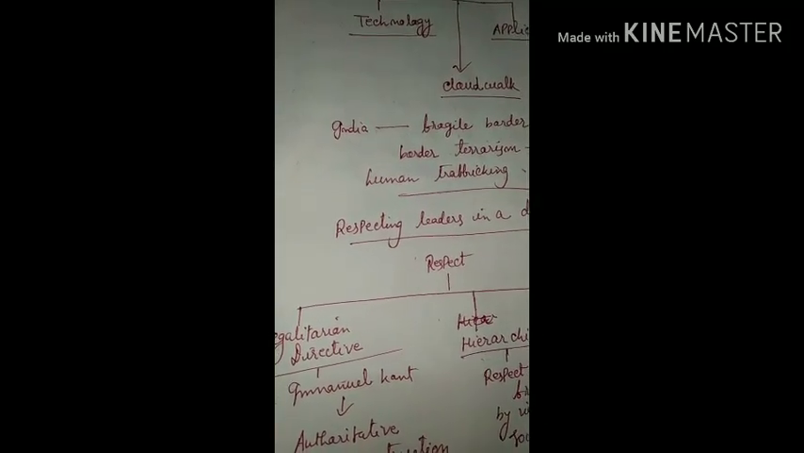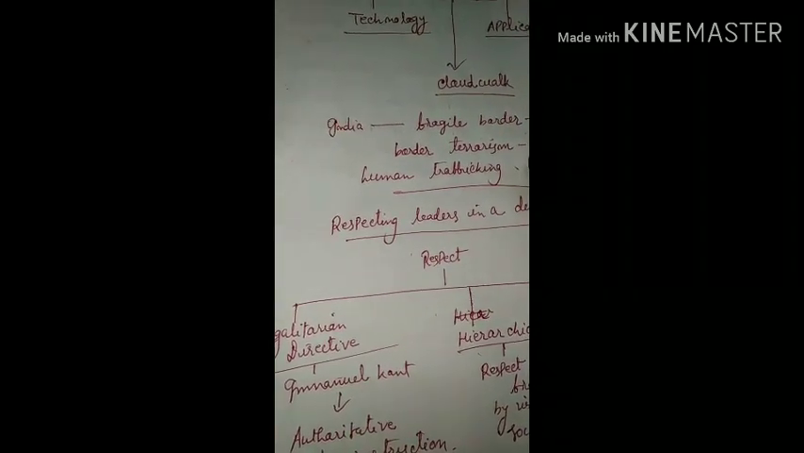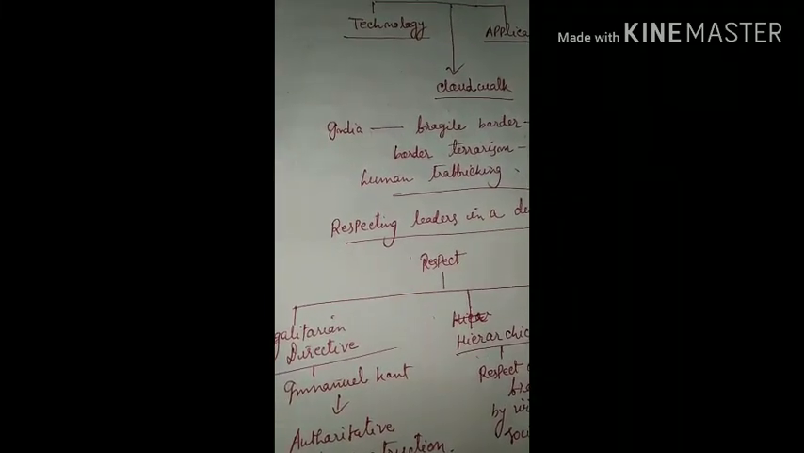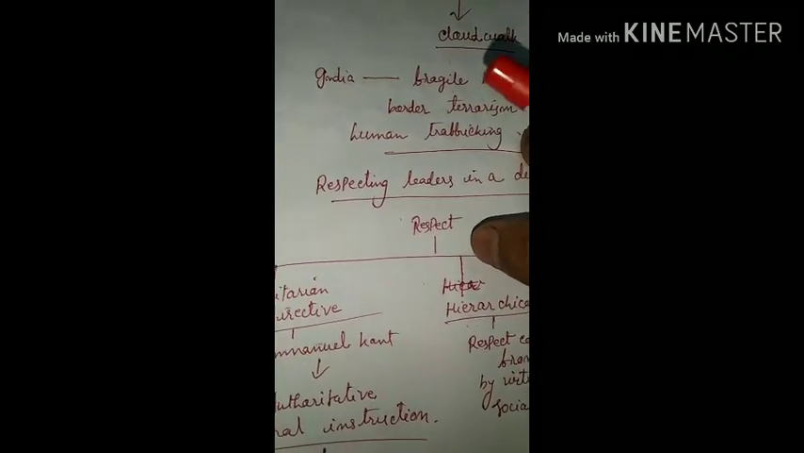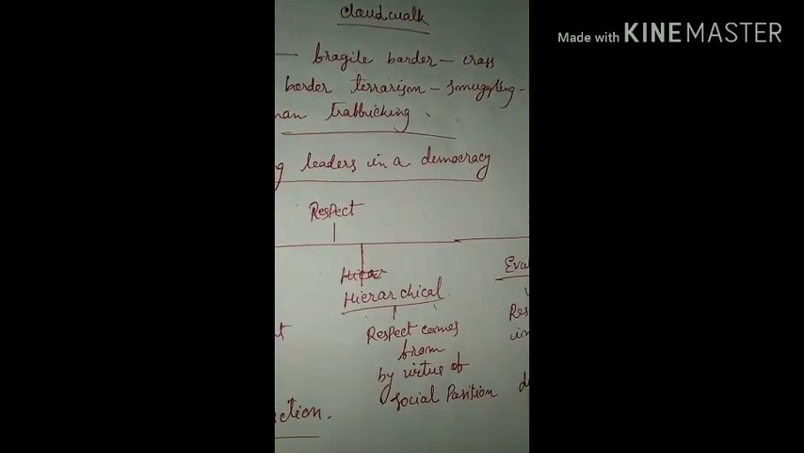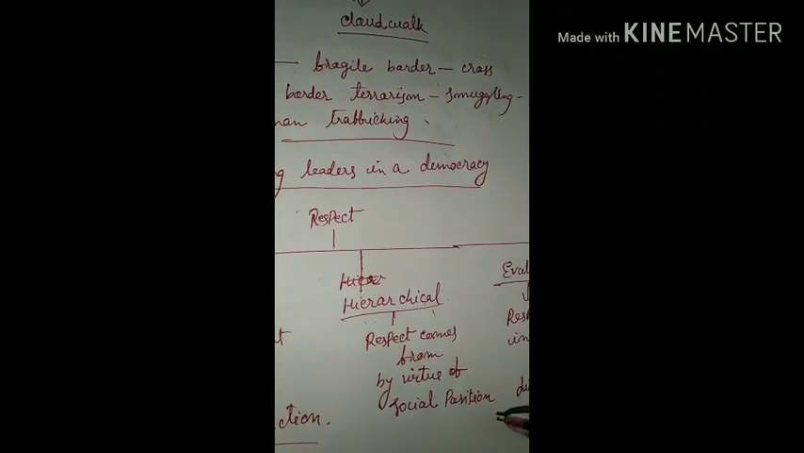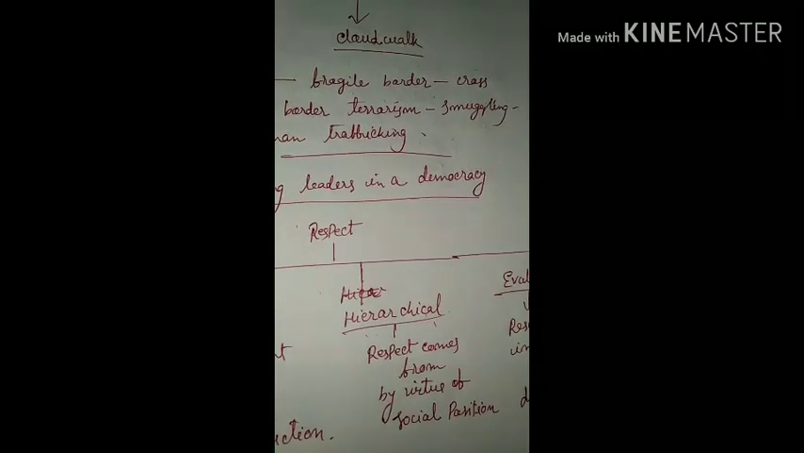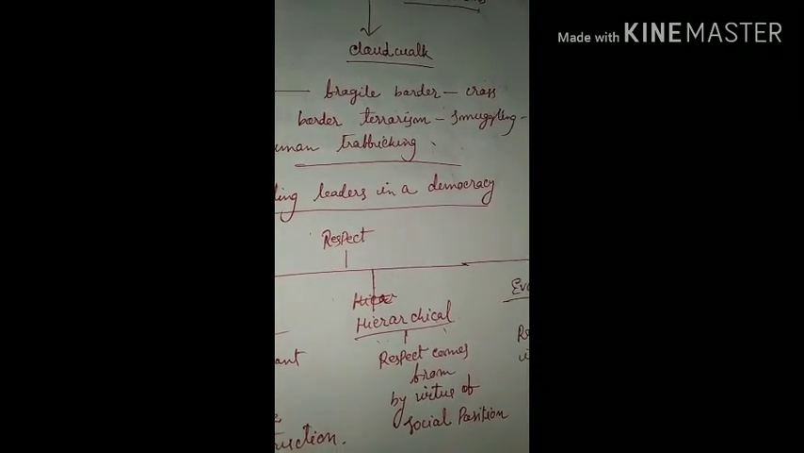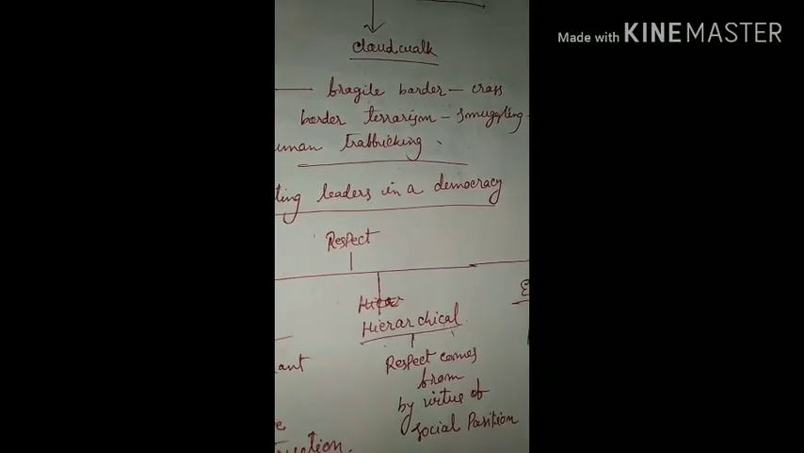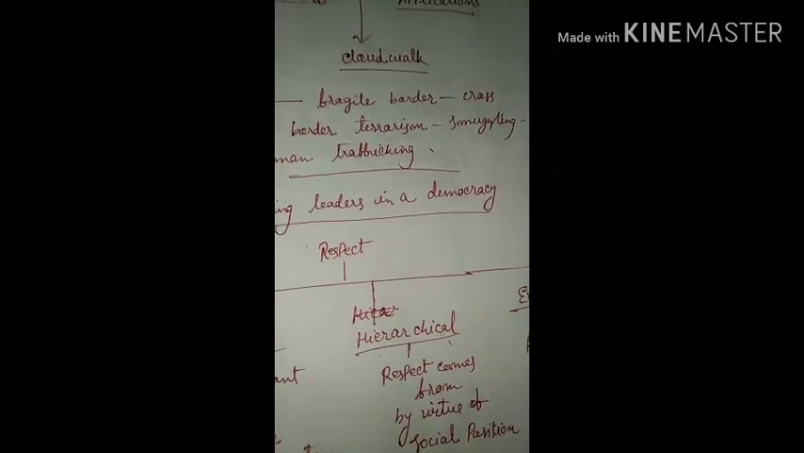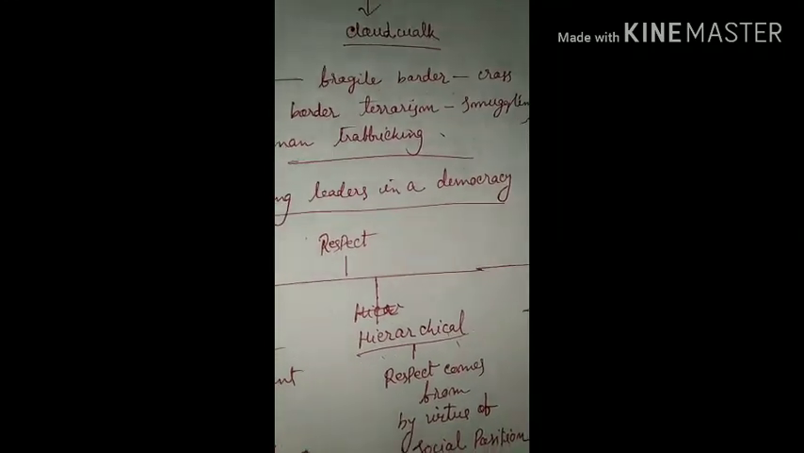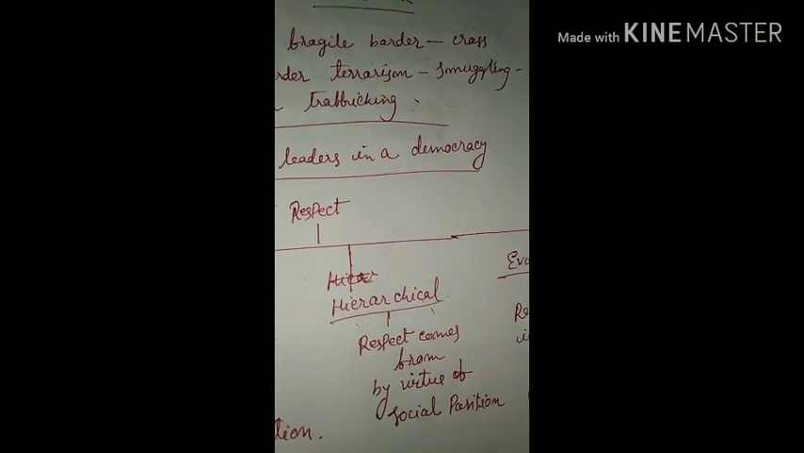Going beyond the particular official position, everyone tries to impart some kind of moral or ethical thinking. That is called egalitarian or directive respect. And what is hierarchical respect? Hierarchical respect means respect comes by virtue of social position. That means if they are parents or a teacher, a child must respect them. Right, the respect that comes by the help of a particular social position is called hierarchical respect.